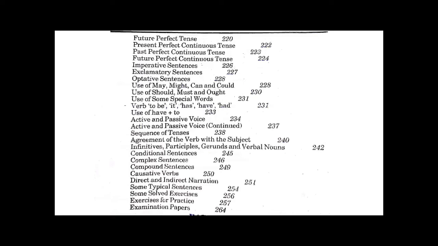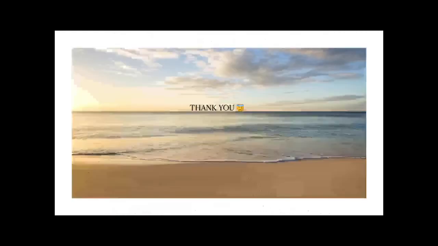Active and passive voice. Active and passive voice in continued form. Sequence of tenses. Agreement of the verb with the subject. Infinitives, participles, gerunds, and verbal nouns. Conditional sentences, complex sentences, compound sentences, causative verbs. Direct and indirect narration will once again be repeated, just like a revision. Some typical sentences will also be taught to you by me so that it will make your translation easier.